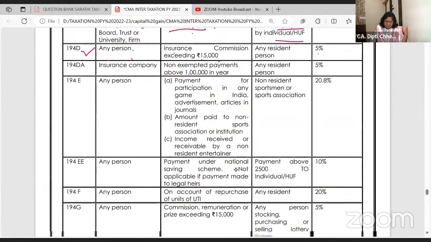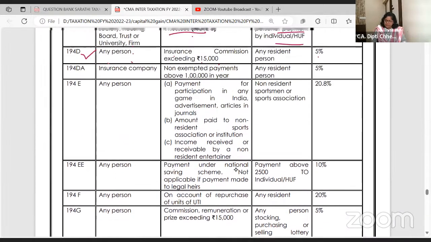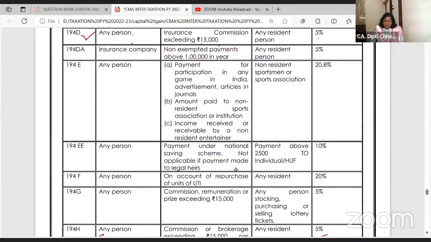TDS is deducted at 5%. 194H, commission or brokerage 15,000 per annum, except the stamp vendors. General commission. कितने से ऊपर पेमेंट कमीशन किए तो 15,000 और TDS कितना कटेगा, 5%.